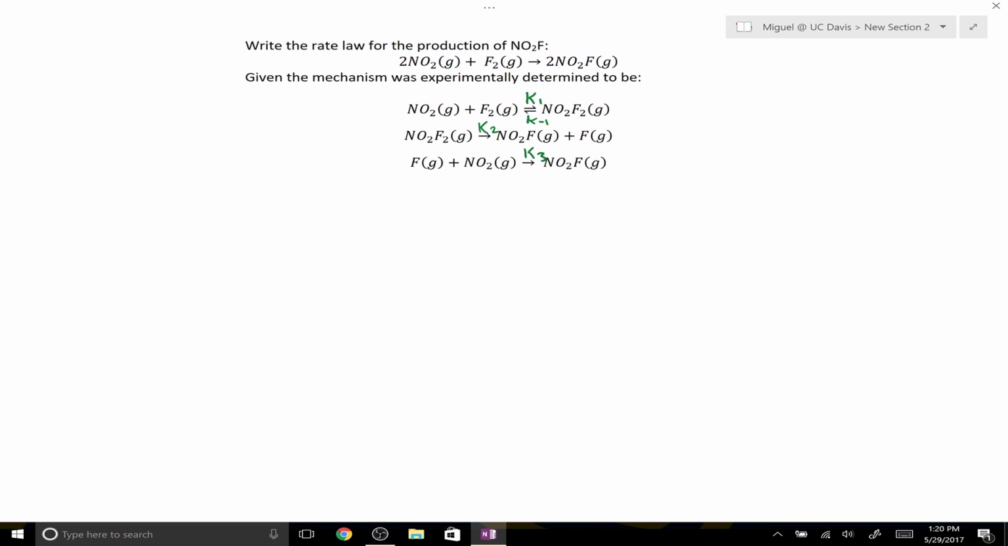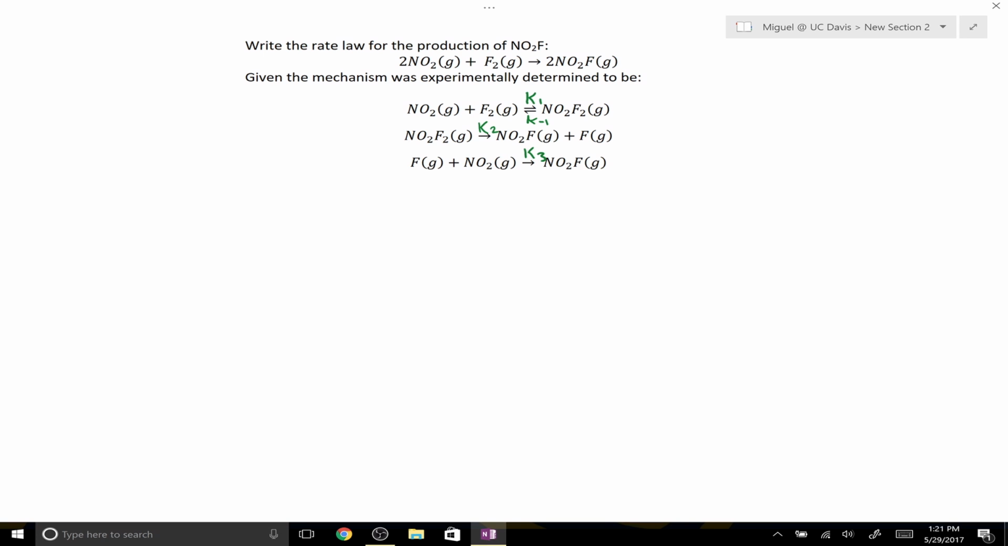Hello, today we're going to go over a problem that requires the use of the steady state approximation. In this problem, we're asked to write the rate law for the production of NO2F. We are not only given the overall reaction, but we are also given the three-step mechanism. Notice in the mechanism that there is no indication of which step is the slow step. Because there is no single step that's slower than the others, we must use the steady state approximation.